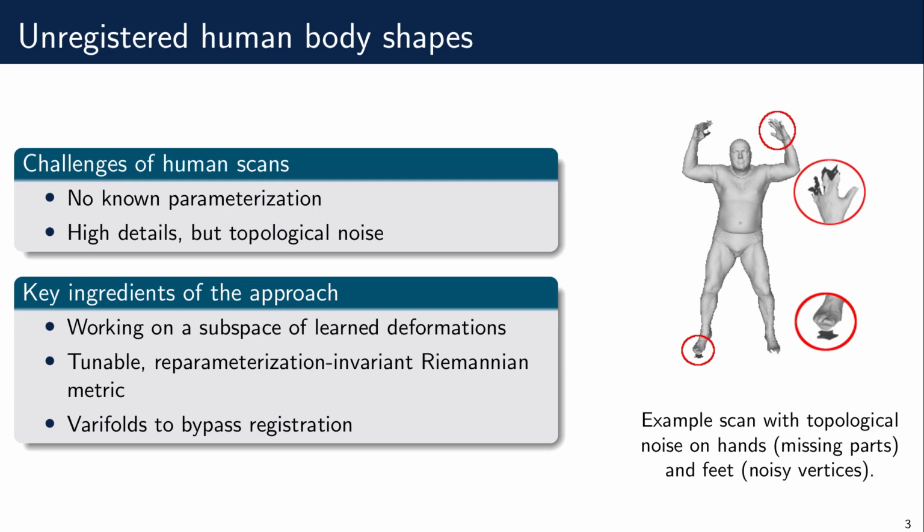The key ingredients of our approach will be to work on a subspace of learned deformation with a tunable reparametrization invariant Riemannian metric. Finally, we'll use varifold to bypass the need of registration.